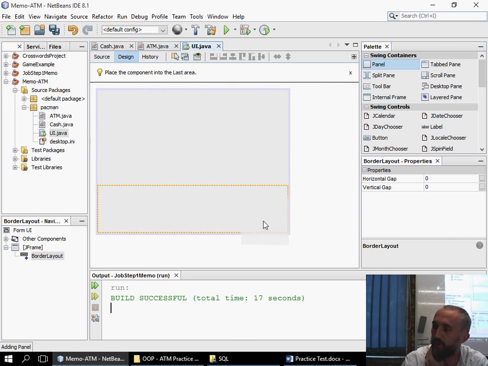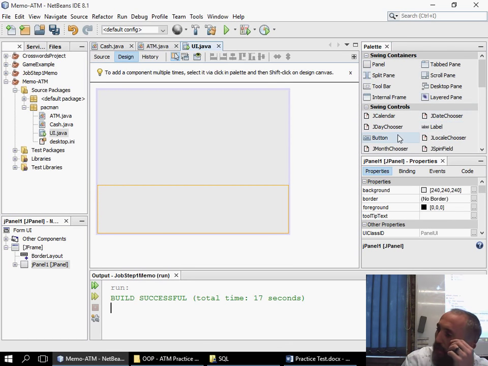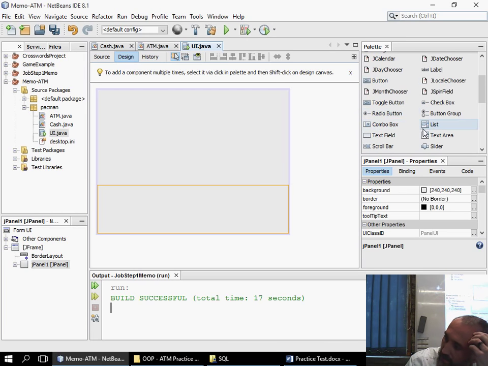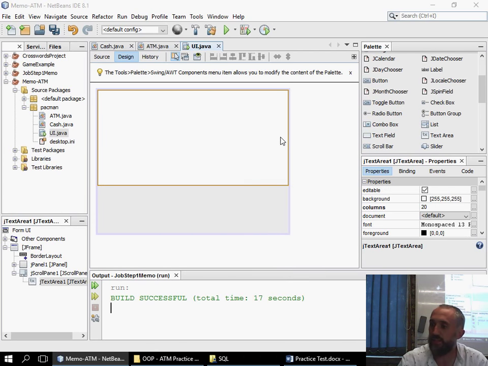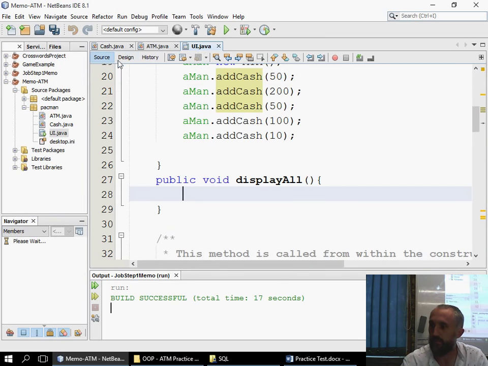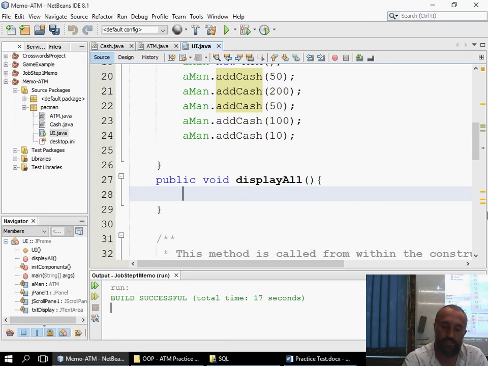I'm going to put a panel at the bottom just so I can add to this later. I'm not going to add to it right now though. If I now create a text area, put a text area at the top, I change this variable name to txtDisplay. Now what I can do is say txtDisplay dot setText to be aman dot toString.